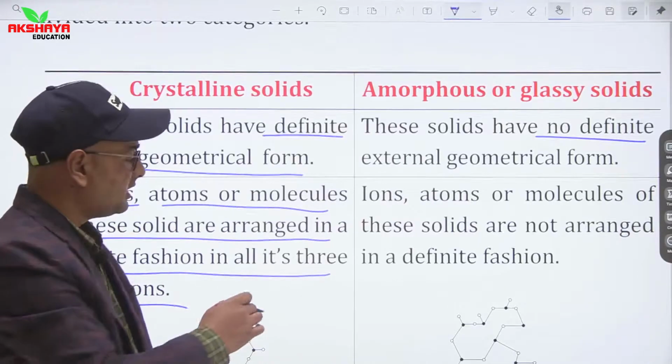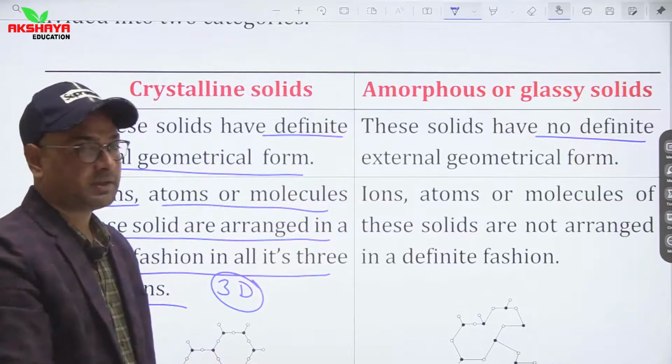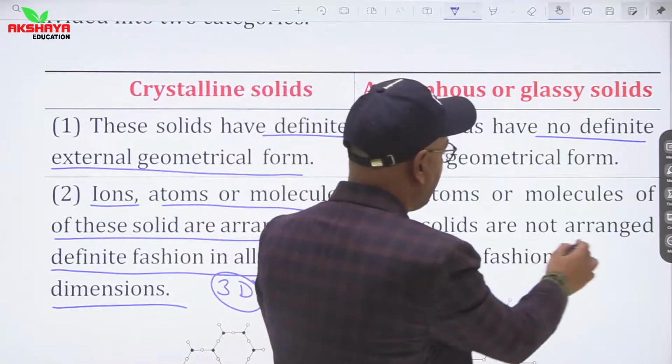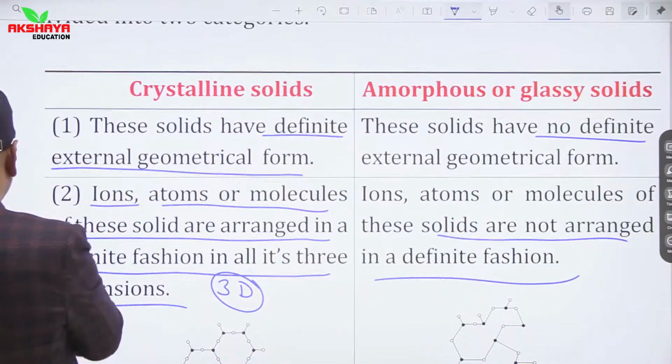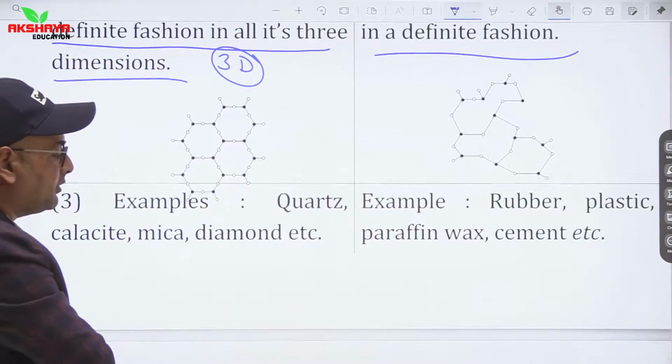It means they are arranged in a definite 3D shape. While amorphous or glassy solids are not arranged in a definite manner. So this is the basic difference between crystalline solids and amorphous solids.